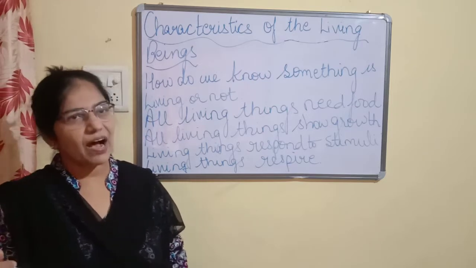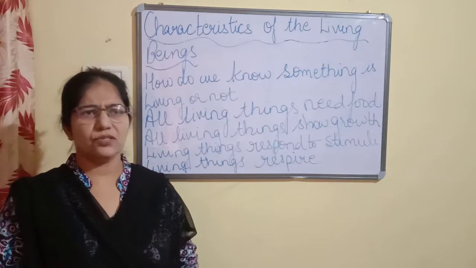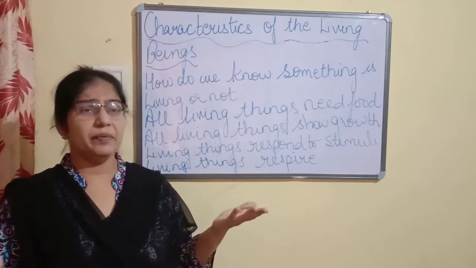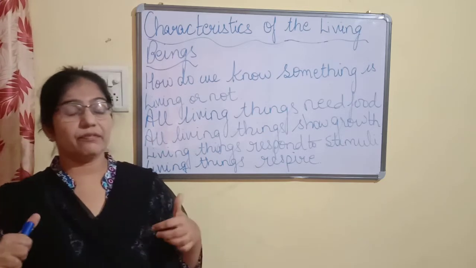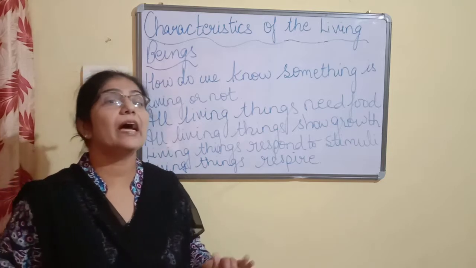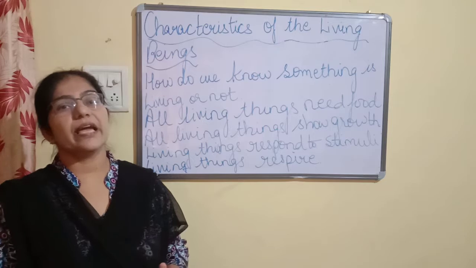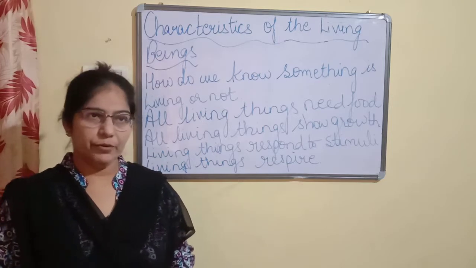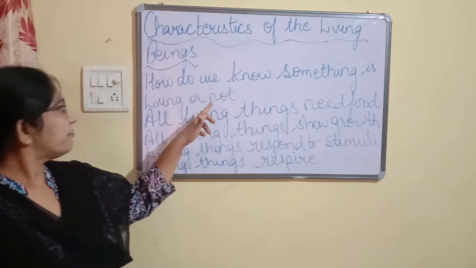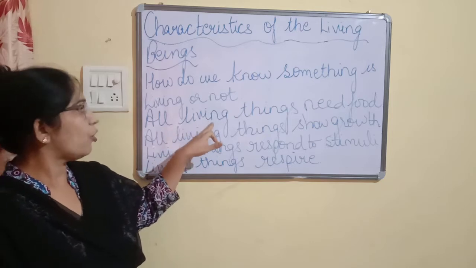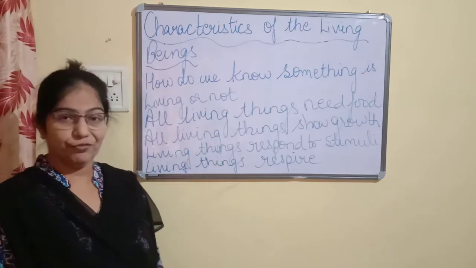If one day we keep a fast, children, you must have seen your parents or any elderly people in your house say, yesterday I was fasting, so today I am feeling like I have no energy. So this is the food that provides us energy for our various life processes. So I hope, children, the first characteristic is clear to you, that all living things need food.